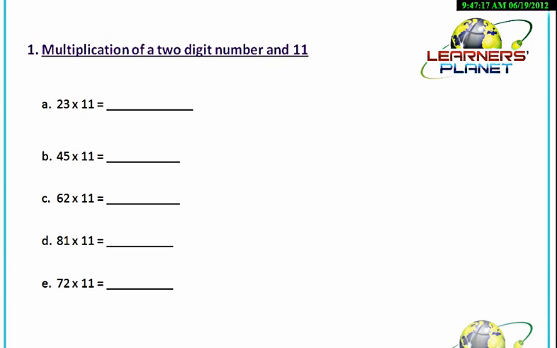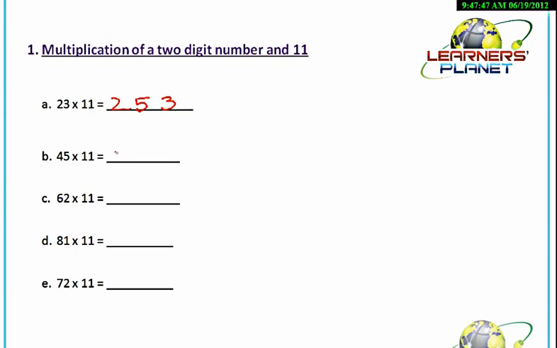Now we discuss the method of multiplication of a two-digit number and 11. Okay friends, we see here 23 into 11. Now it's very simple. You just split the number 23. We write 2 over here, we write 3 over here. Now what is 2 plus 3? That is 5. So we write 5 in between. So isn't it very simple? 23 into 11 will give you 253.